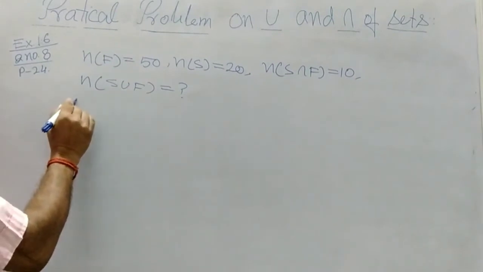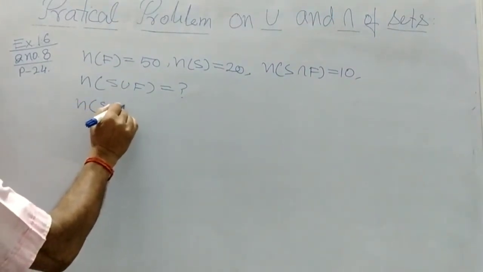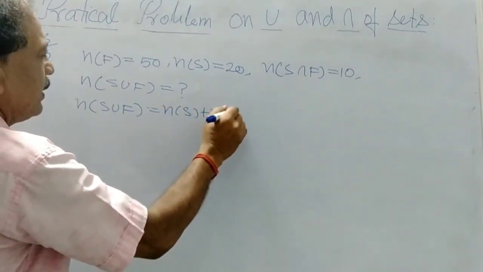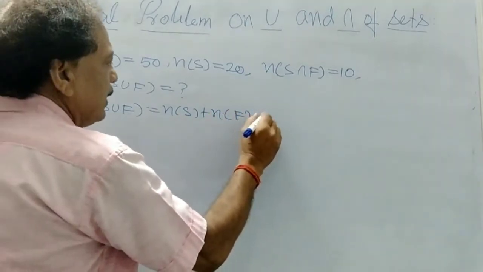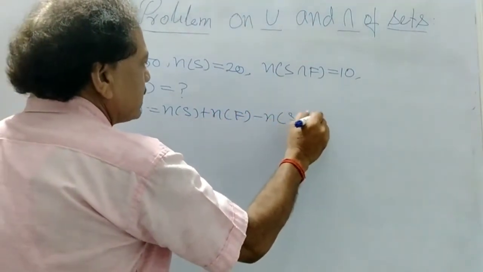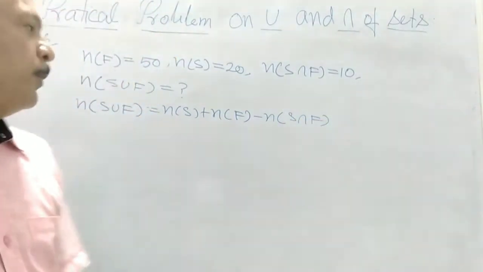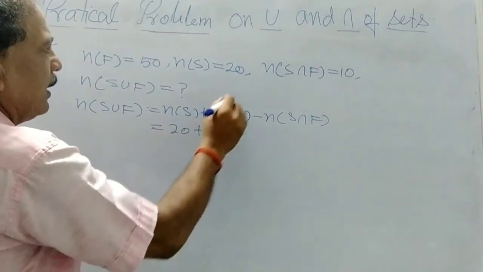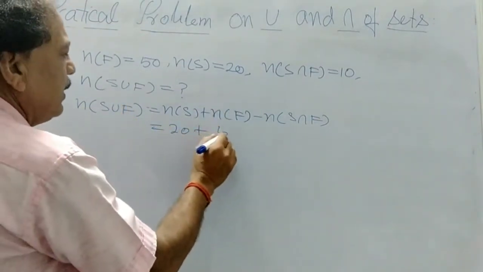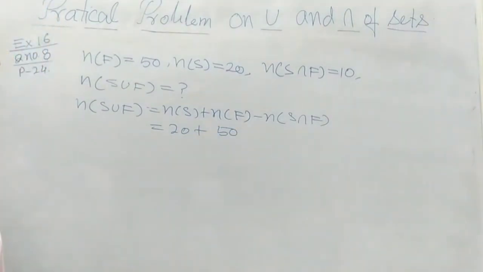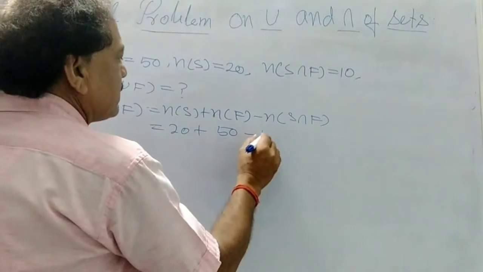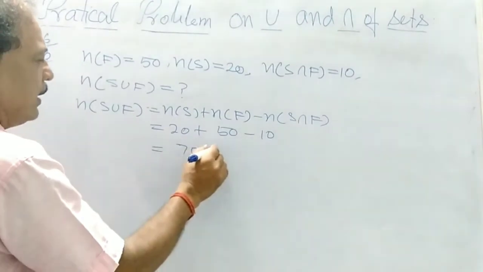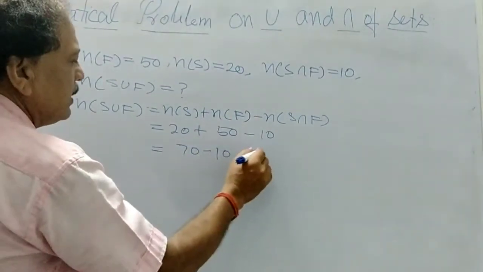So now we write the formula n(S union F) equals n(S) plus n(F) minus n(S intersection F). So write their values. n(S) is given 20, n(F) is given 50, minus n(S intersection F) is given minus 10. That will be 70 minus 10. So this will be 60.